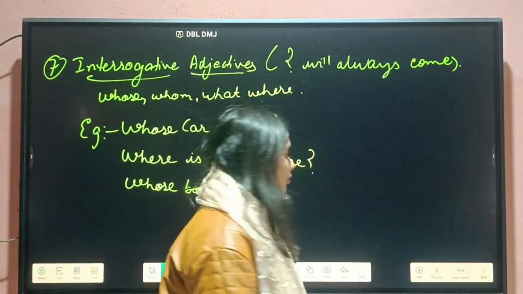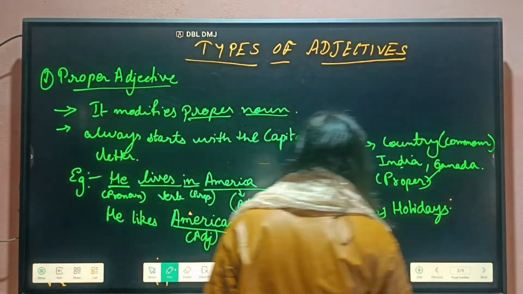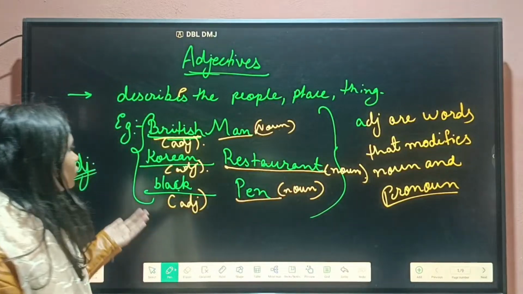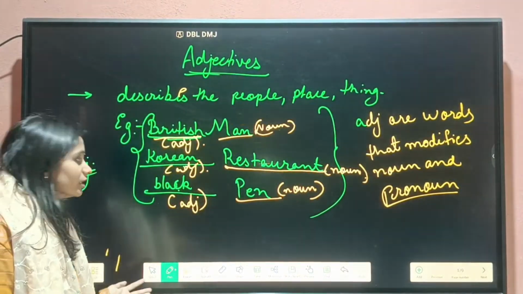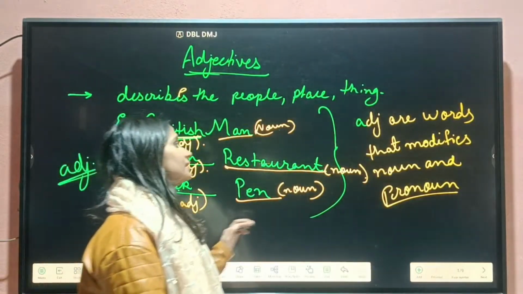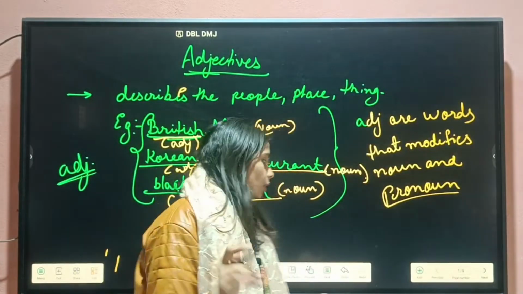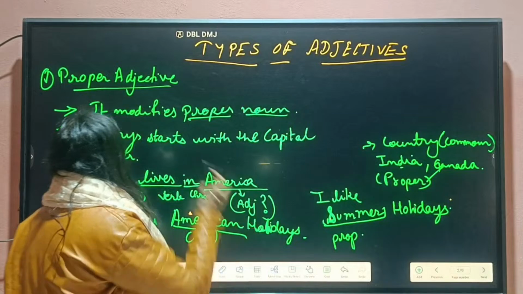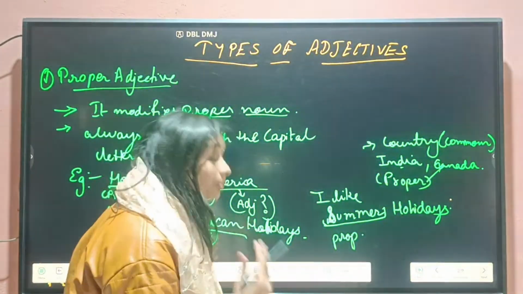Let's see how much we have discussed from the beginning. We have seen about the meaning of adjectives. Adjective simply means that describes people, place or thing. The examples that I have written here, and in simple words we can say that adjectives are words that modify noun and pronoun. Then we have seen types of adjective.